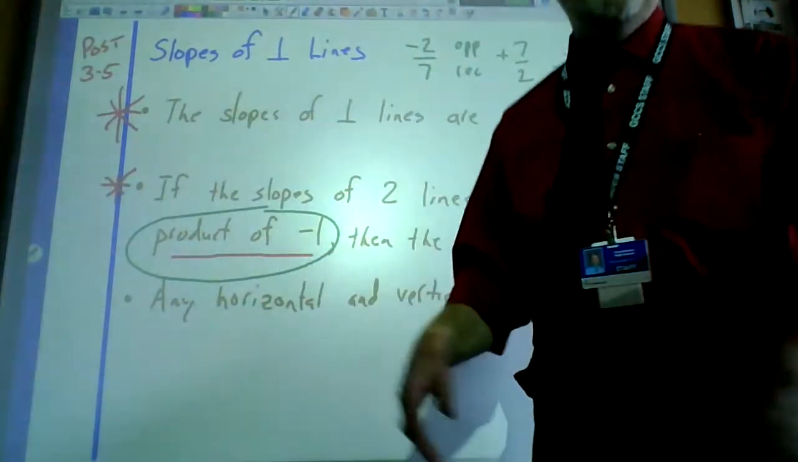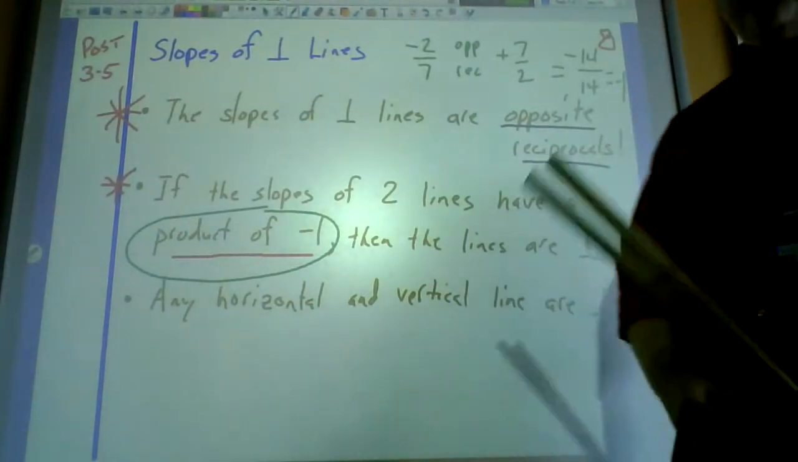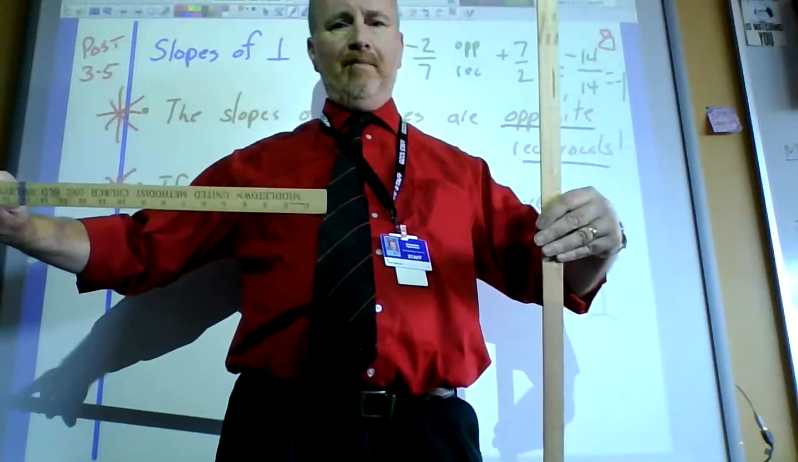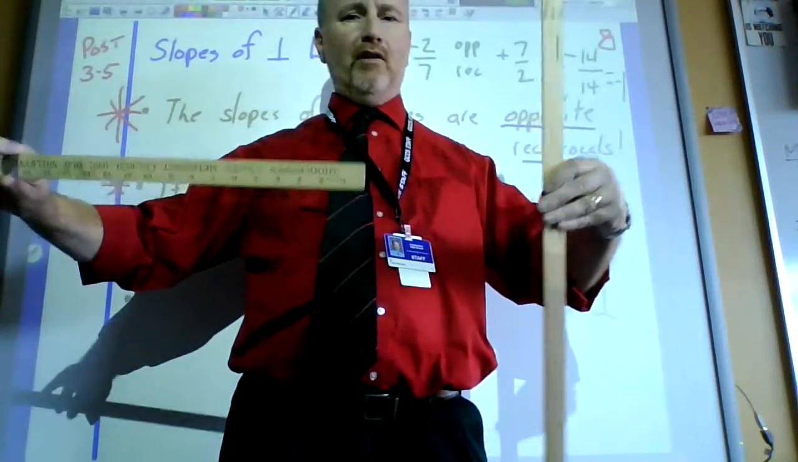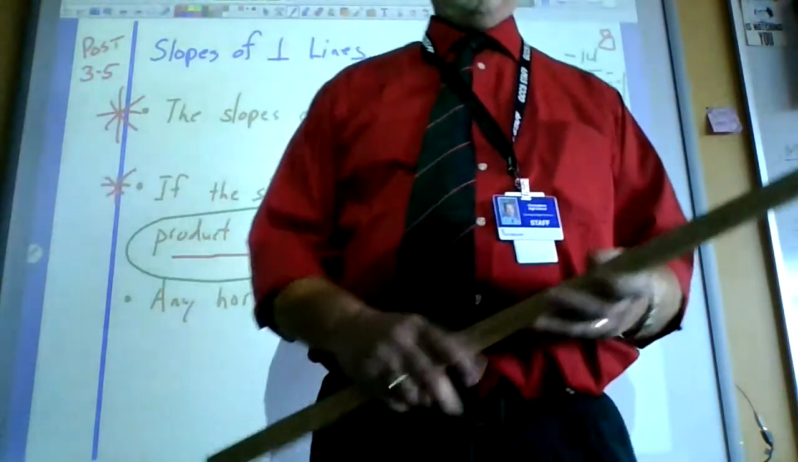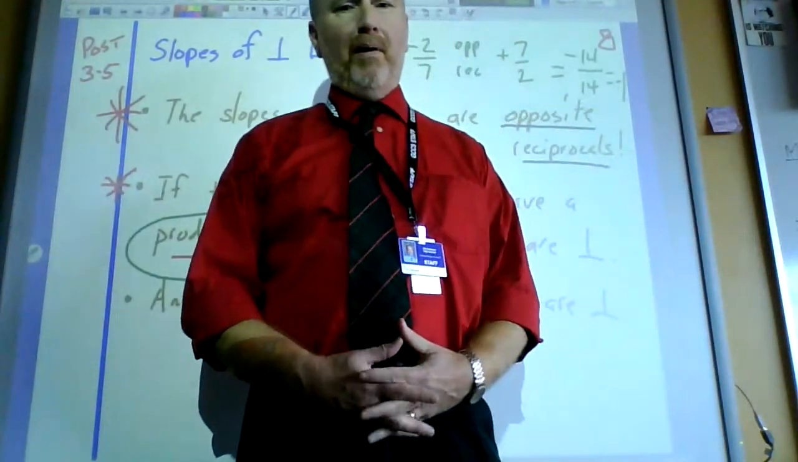And then the last thing is this. Any horizontal line and vertical line are perpendicular. It doesn't matter which ones, any vertical and any horizontal, you put them together, bam, perpendicular. So there we go. There's the information part of the lesson.